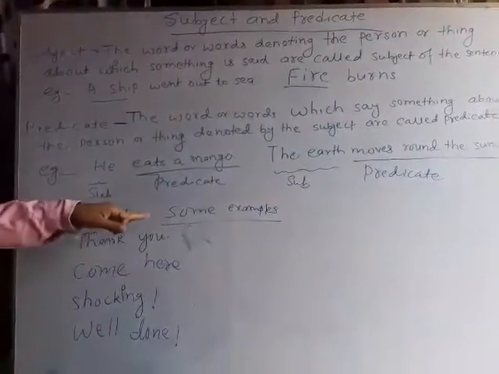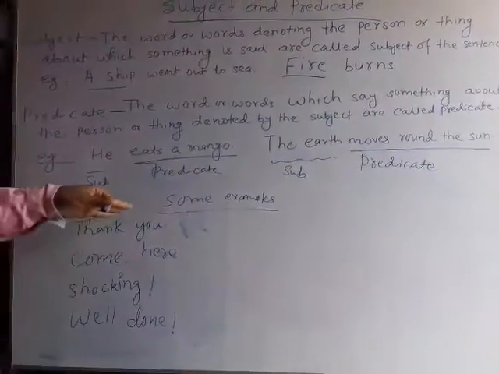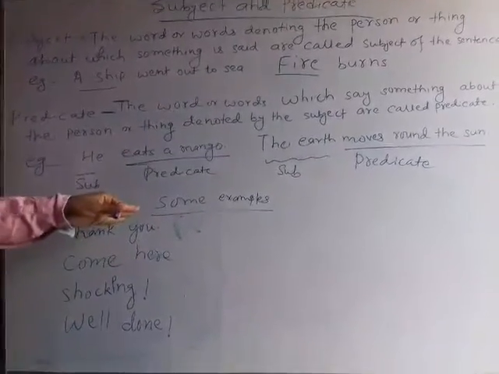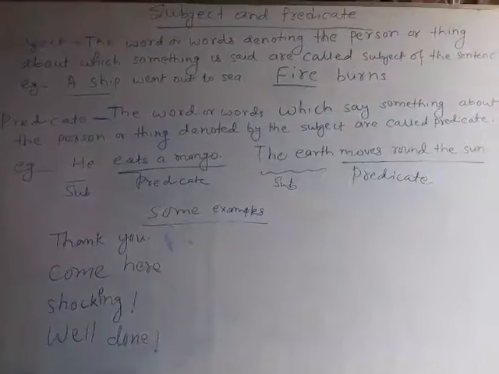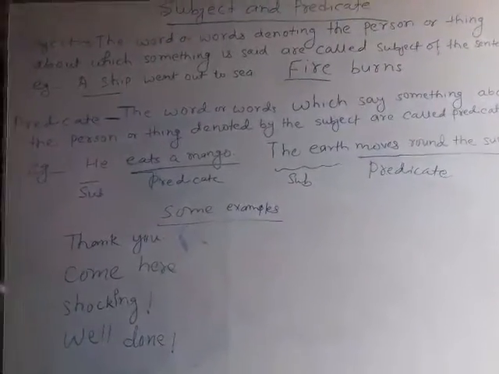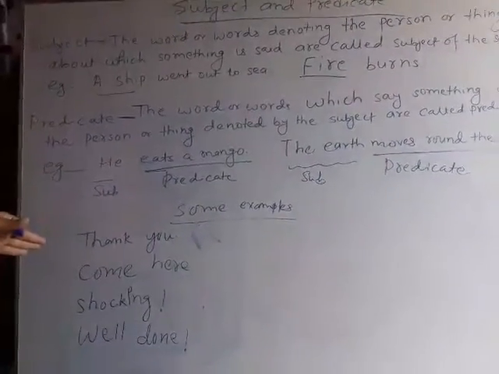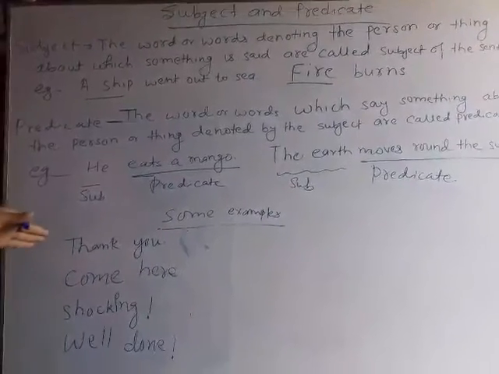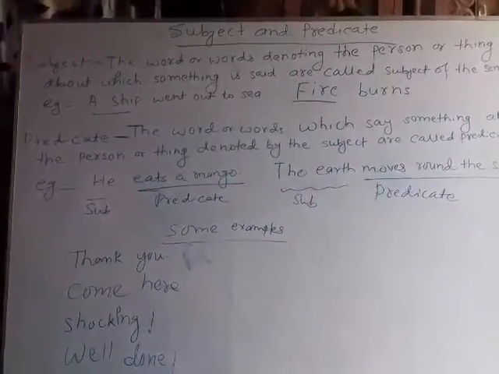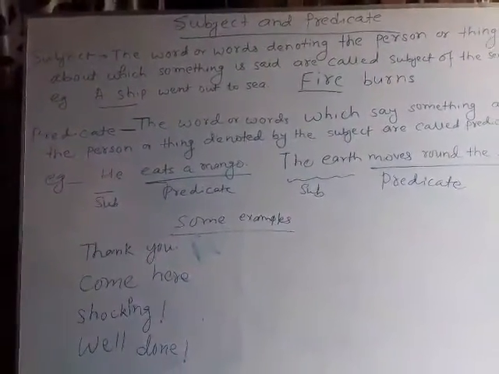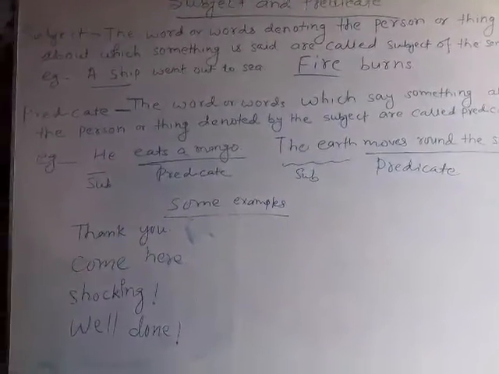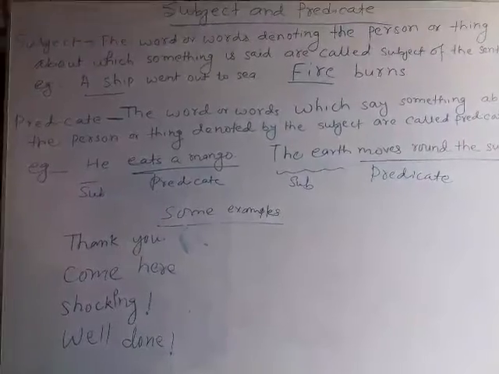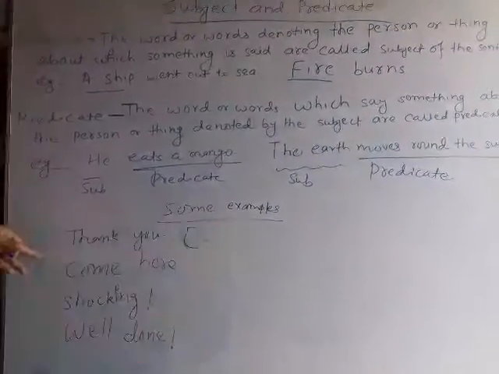Now see some other examples where we may find it difficult to find the subject and predicate. In some sentences we may be confused about the subject and predicate. For example, thank you. Here what is the subject?